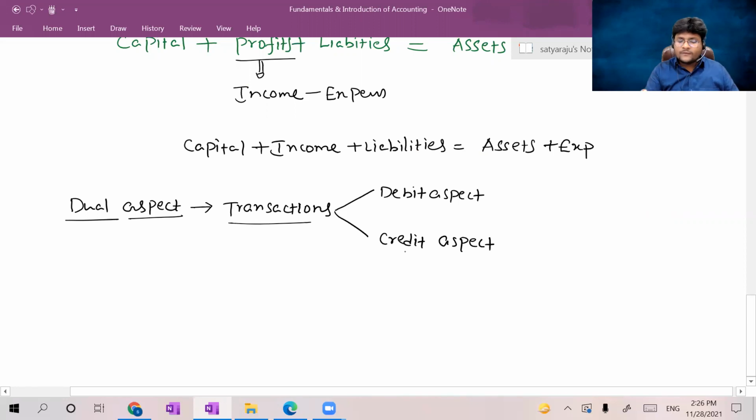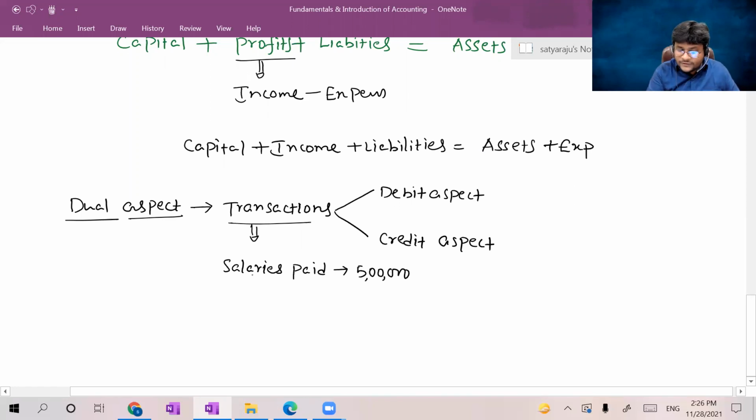The first and foremost thing, by seeing a transaction, I'll give an example. Salaries paid worth 5 lakhs. This is a transaction which has a financial character, happened in the organization.